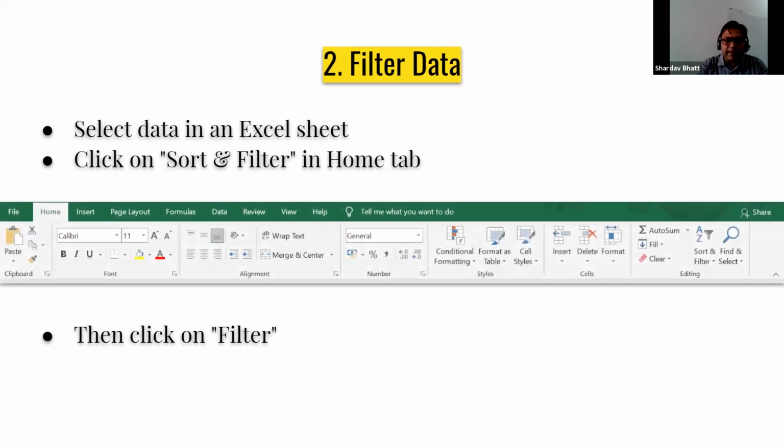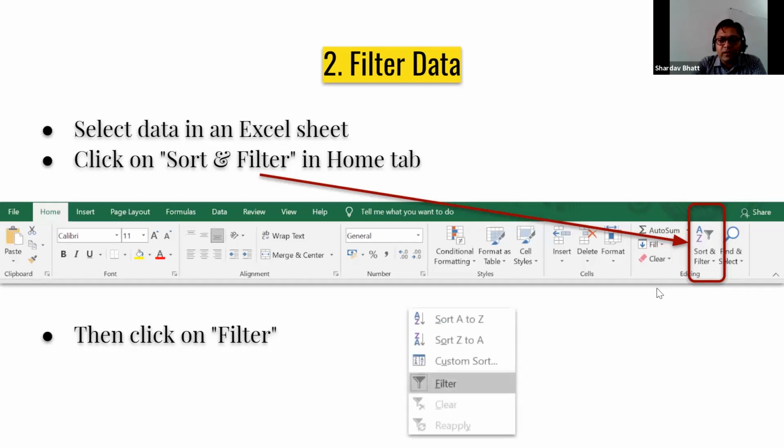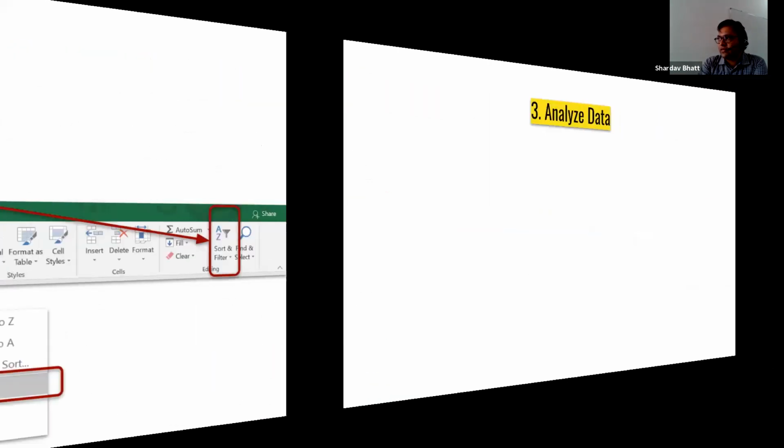So that icon will look something like this. This is the Home tab of Microsoft Excel, and this is Sort and Filter. This is where you want to click. First you need to select the data, then click here, and one menu will open. In that menu, you have to click on Filter. And then this icon will be there on each column. So that is one thing. This is how we can filter data using Microsoft Excel.